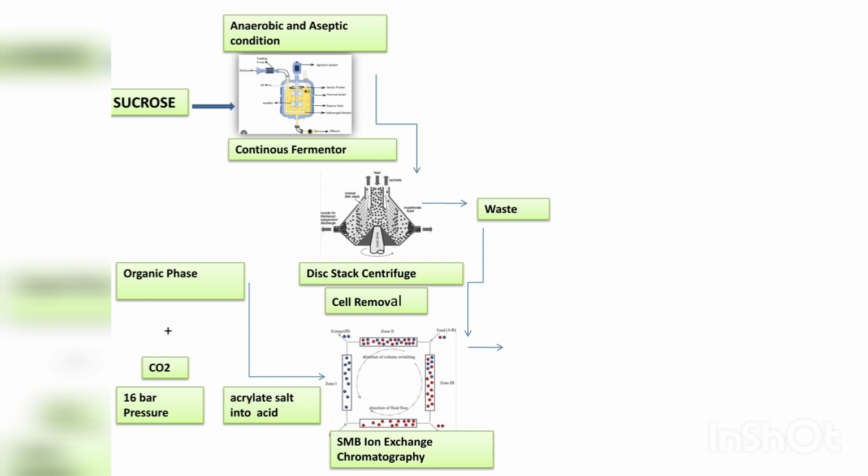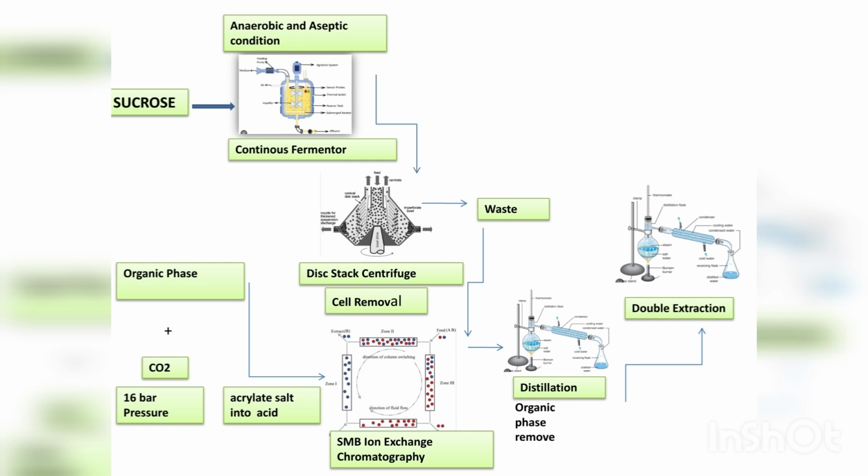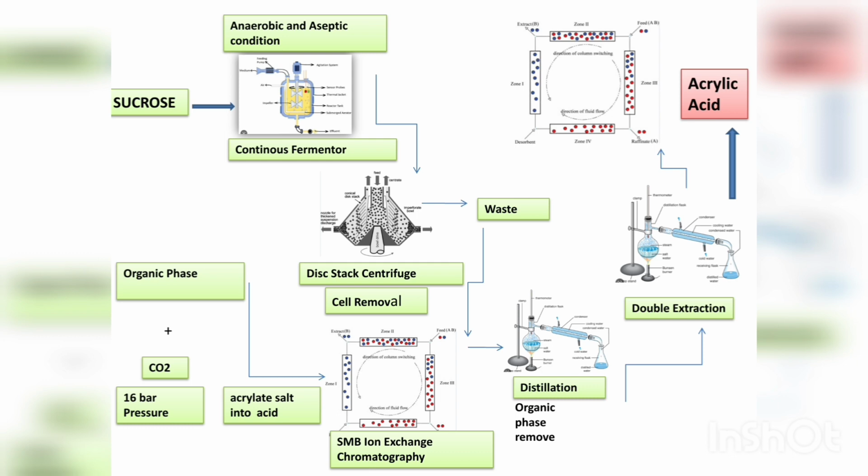The product in the organic phase is shifted to a distillation column where water is removed from the organic phase. The remaining product is then sent to a second distillation column where acrylic acid is purified. The remainder is again sent to the extraction to purify the organic phase from impurities.